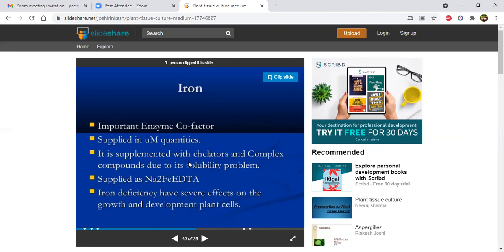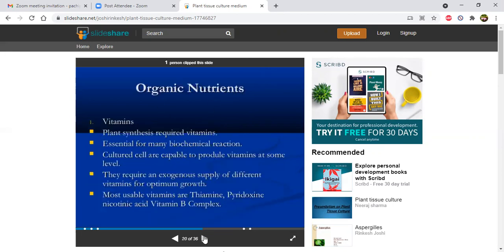That's why it is a very essential component. That's why we must supply iron in the nutrient medium. Then coming to organic nutrients, there are vitamins. Plants synthesize required vitamins, essential for many biochemical reactions. Vitamins means vital amines. Vital means very important. That's why these are called vitamins, essential for many biochemical reactions.